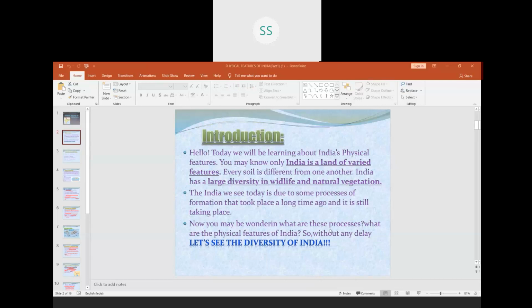You all might have seen that today CBSE has released the revised syllabus, which we will be discussing as and when I take the classes. I'll be telling you which chapters are deleted and which are not. I will also share the link in the official group, where you can download the syllabus for class 9.